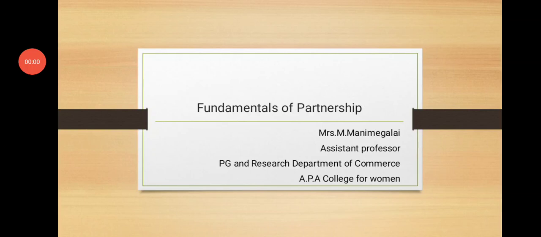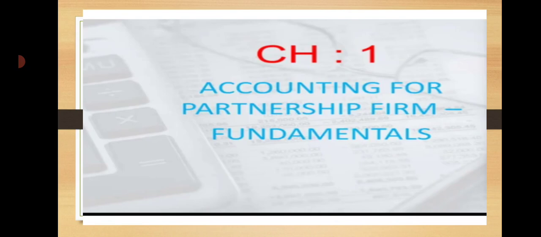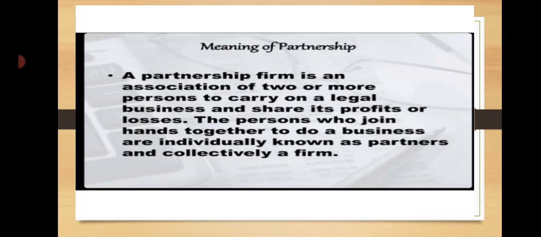The profits of a business carried on by all or any of them acting for all. Persons making an agreement to carry on business for a common purpose are called partners individually, and collectively called a firm. The name under which their business is carried on is called the firm name.